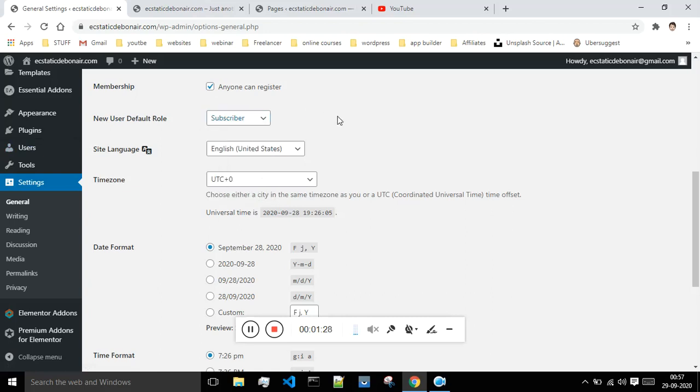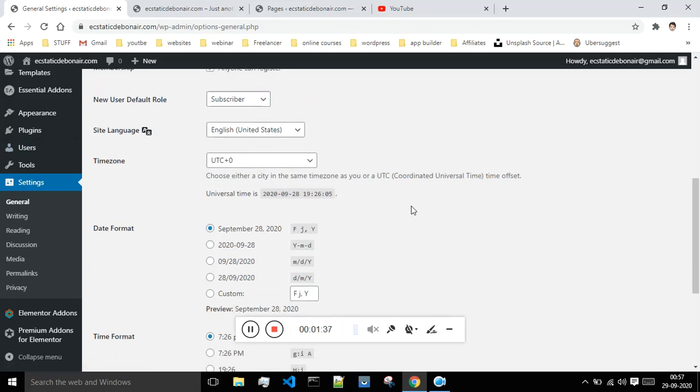Okay, so when you set this option as administrator, any person who is enrolling on your website could work as administrator and can make any changes to your website. So these are a few things which you have to keep in mind.